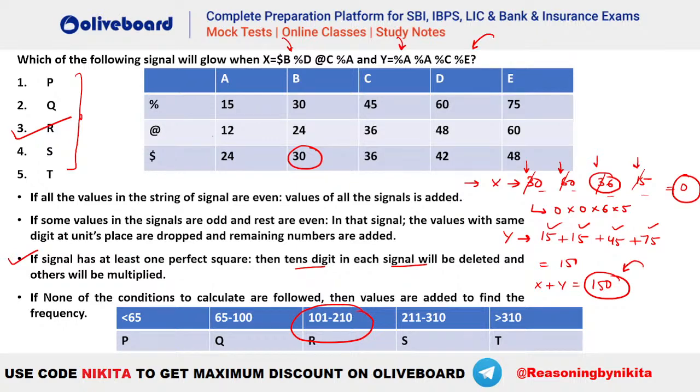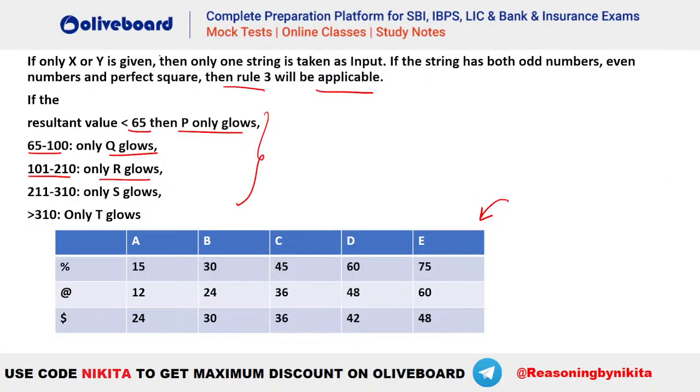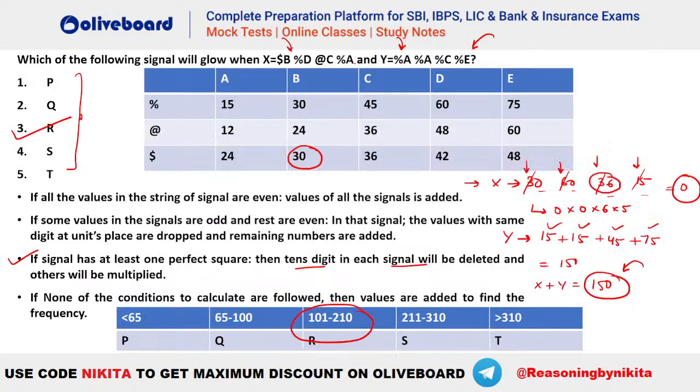Okay. Why you added x plus y, Neeraj? Because you can see it was given. If only x or y is given, then the string is taken as input. A line is missing here, Neeraj, right? That is, if we have both x and y, then it should be taken as the sum. A note was missed when we took the question, and they should have given an example also. That is when only x or y is given, that is taken as the single one. But if it is x and y both, then we have to add the values. That note got missed by me.